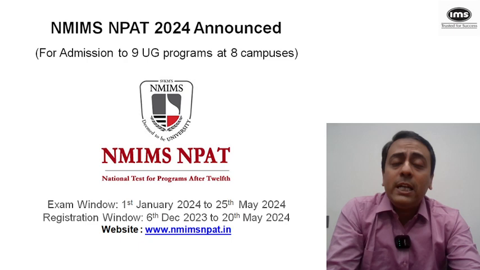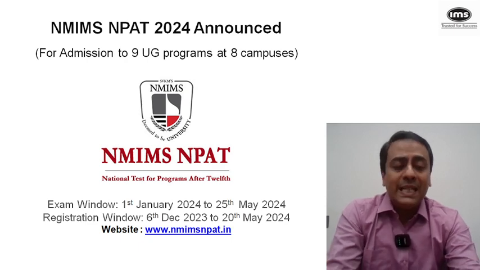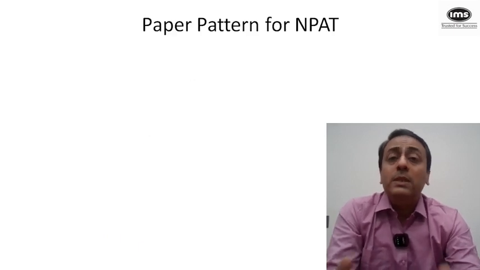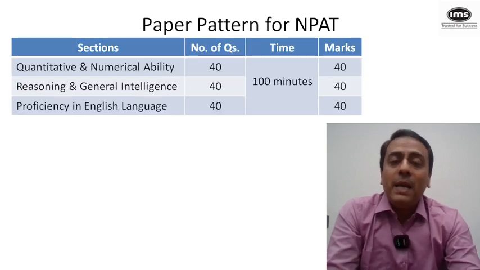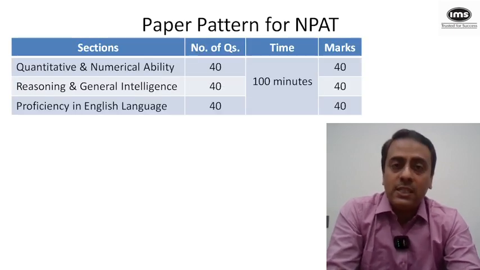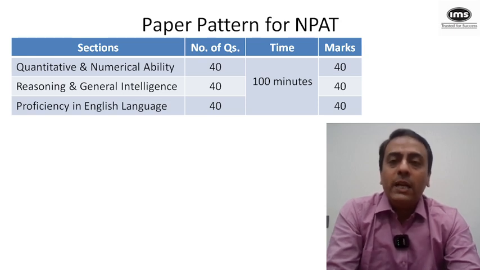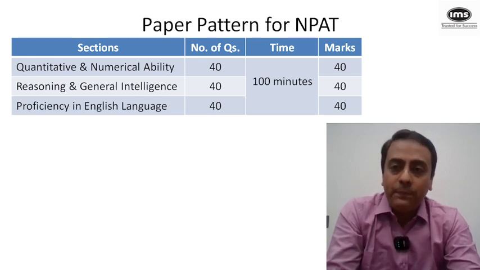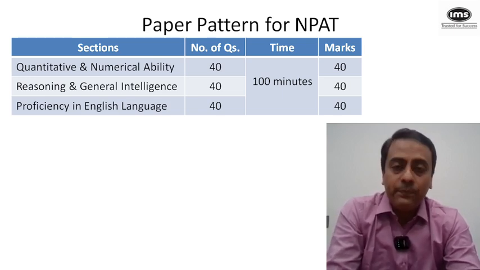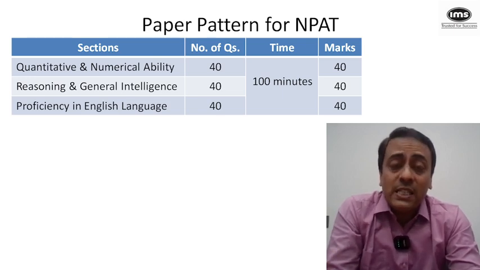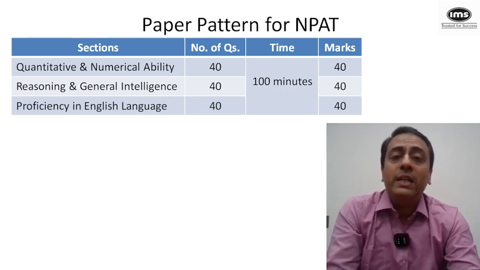But before I talk about the important topics, let me brief you about the paper pattern for the NPAT test. The NPAT paper has three major sections: QA, which is quantitative and numerical ability, then reasoning and general intelligence, and the third is verbal ability. Across all three sections, the number of questions is 40 each.